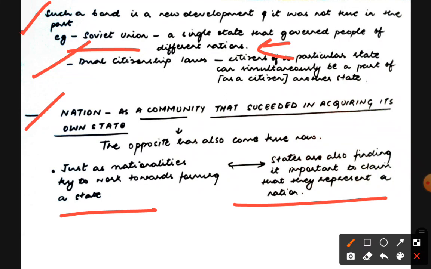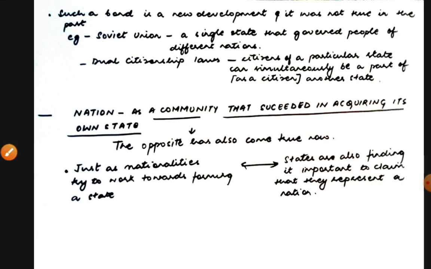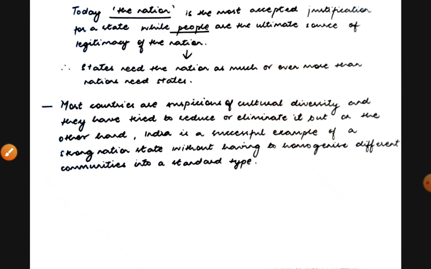Okay, so we need to understand what a nation is and what a state is. Okay, so as we move further, we are going to understand it well. So further, now I think you've understood that just like nations are trying to work towards state, states are also trying to work towards nation. Okay, so what is a nation?